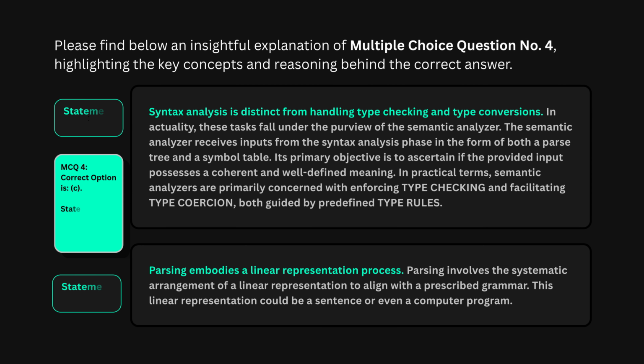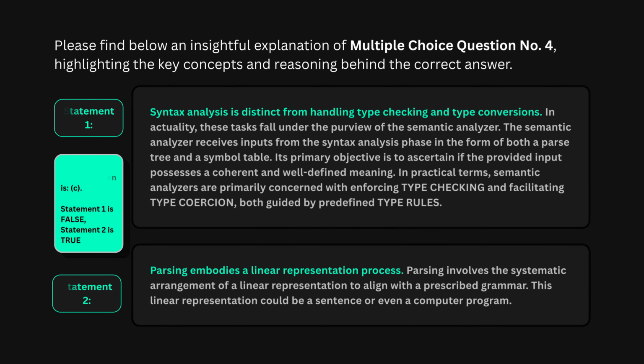MCQ 4. The correct answer is option C, statement 1 is false, statement 2 is true. Statement 1 is wrong. Type checking and type conversions belong to semantic analysis, not syntax analysis. The semantic analyzer works with the parse tree and the symbol table to enforce type rules. Syntax analysis only checks the structure of the code. Statement 2 is correct. Parsing is a linear representation process. It takes a linear sequence of tokens and arranges them according to grammar rules. The input, whether it is a sentence or a program, is always a linear string.